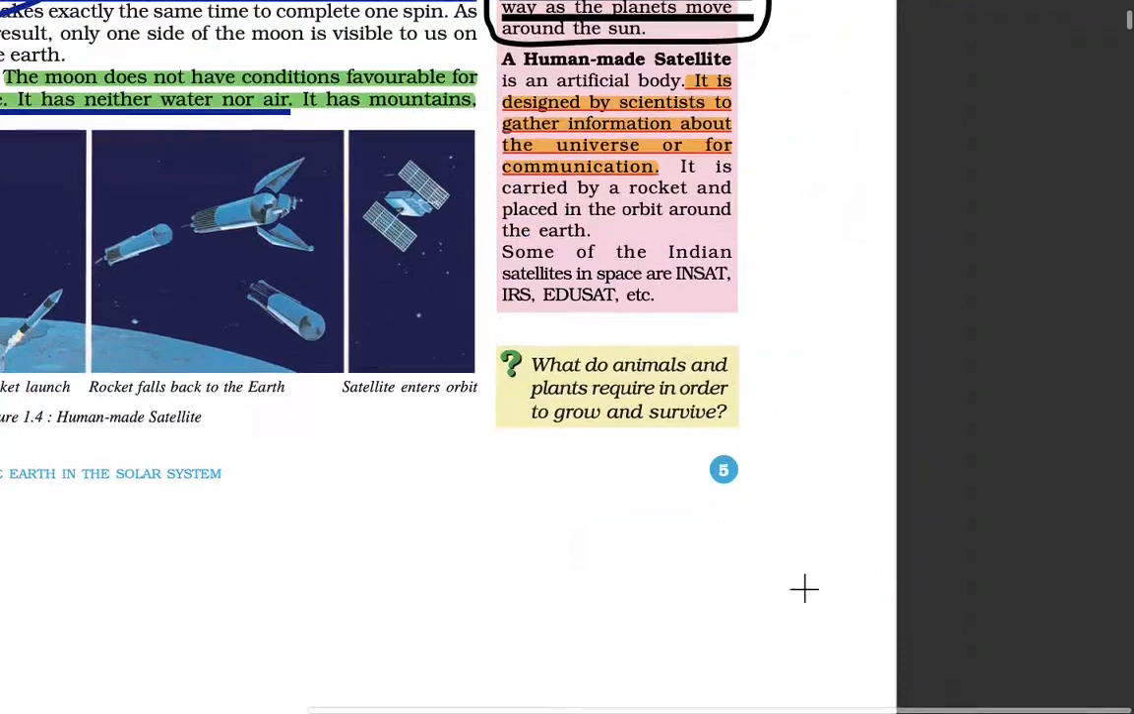We have various series of satellites like INSAT, IRS and EduSat. So this is what it mentioned.